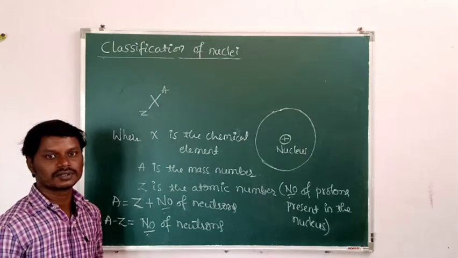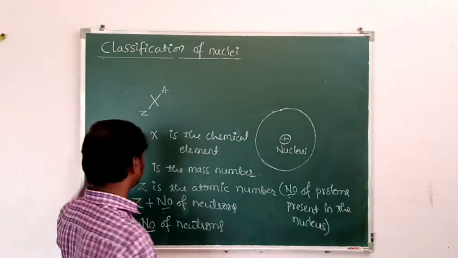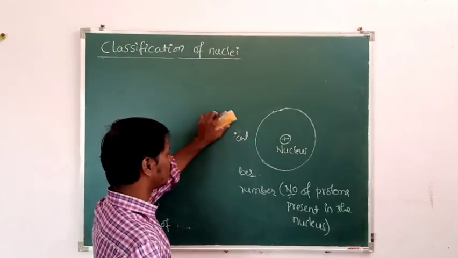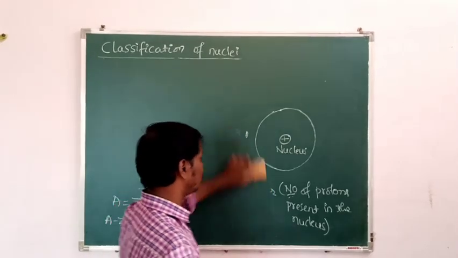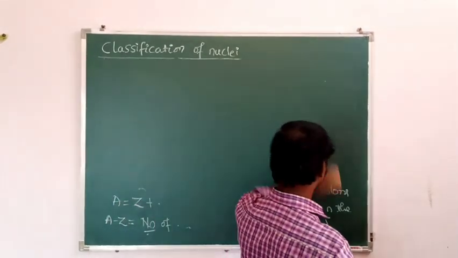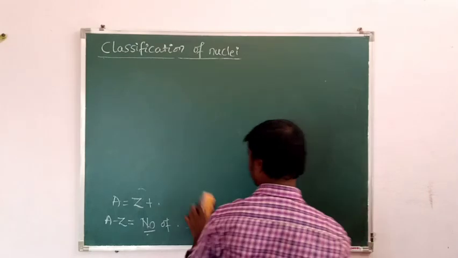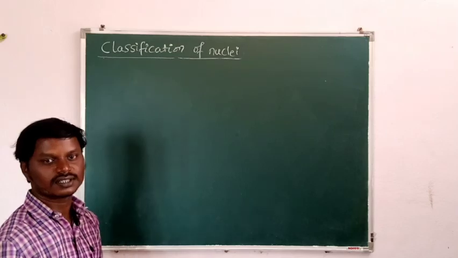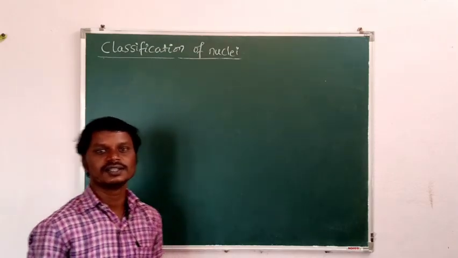Let us consider an example. Uranium-238 is a chemical element. Otherwise you can take helium, oxygen or hydrogen, whatever. For simplicity, I will take uranium 238.